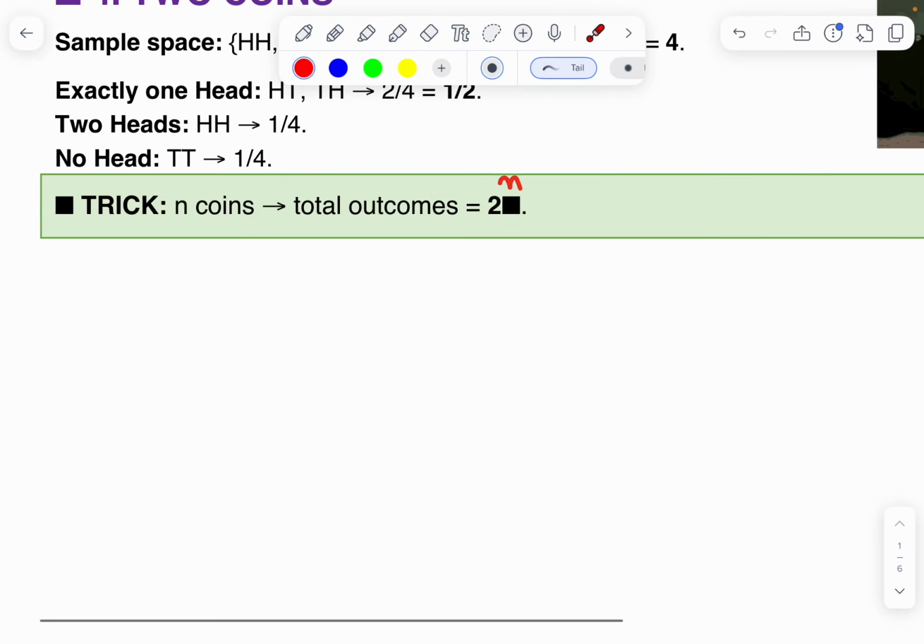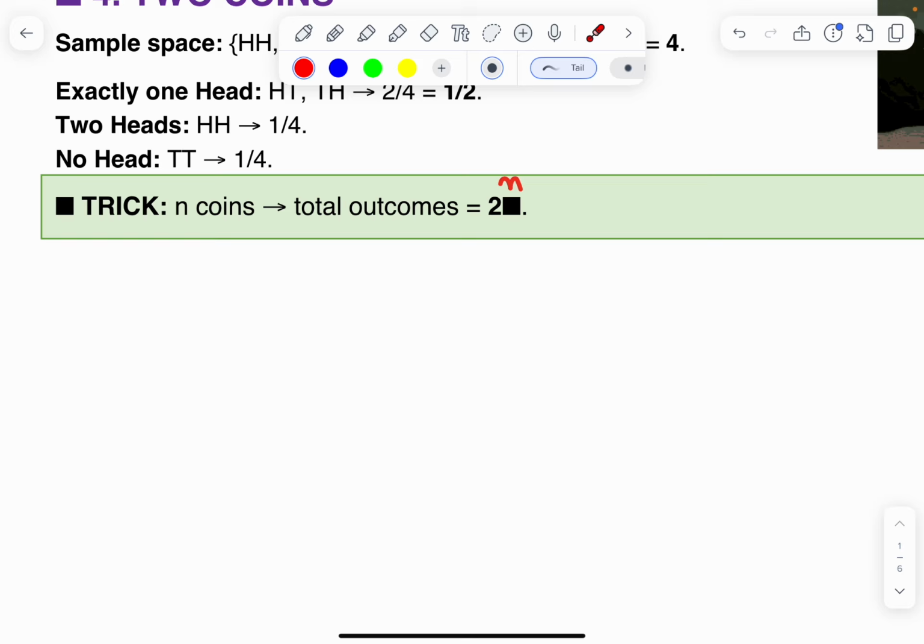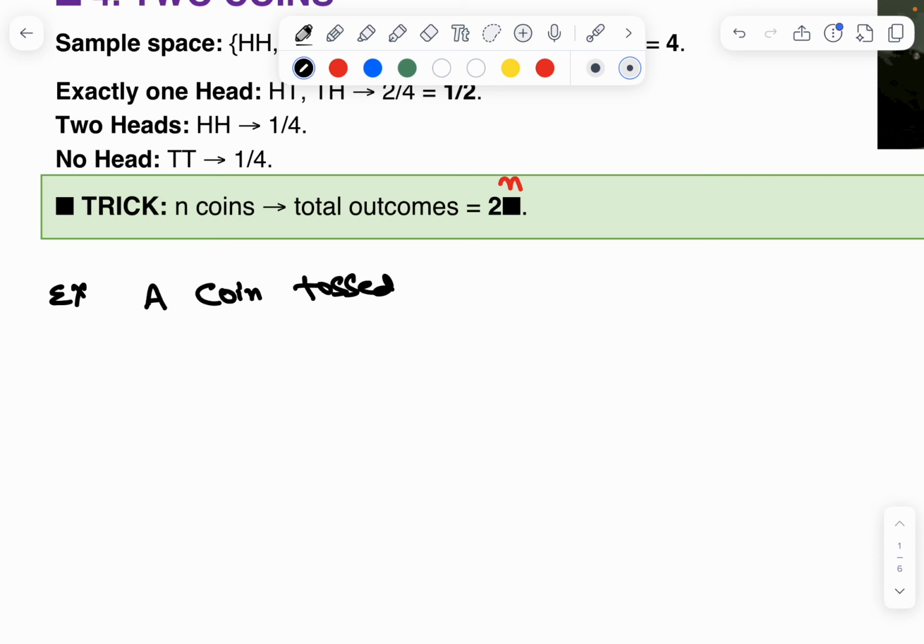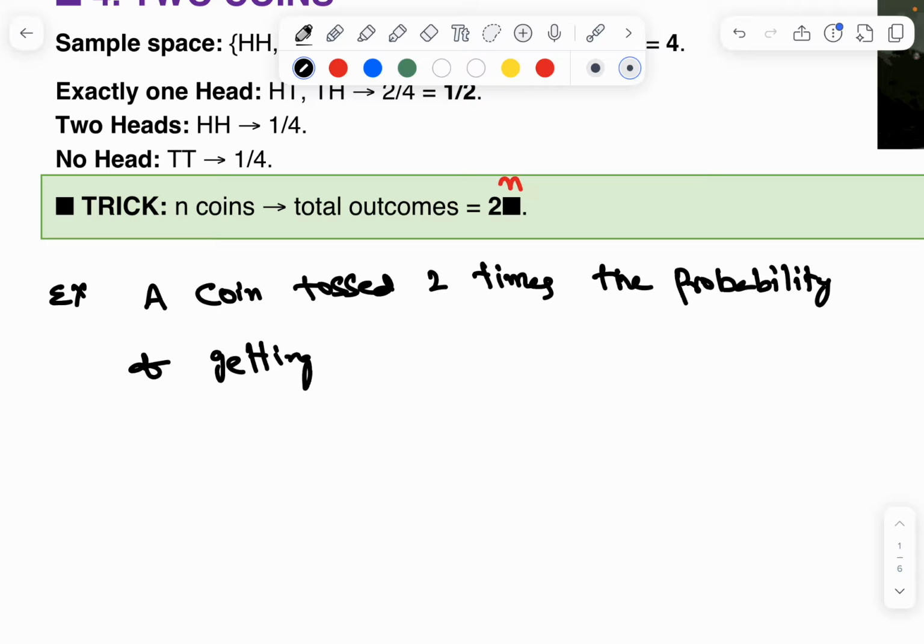Another question. A coin is tossed 2 times. The probability of getting one head and one tail.